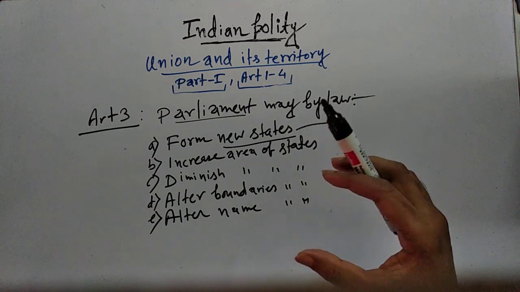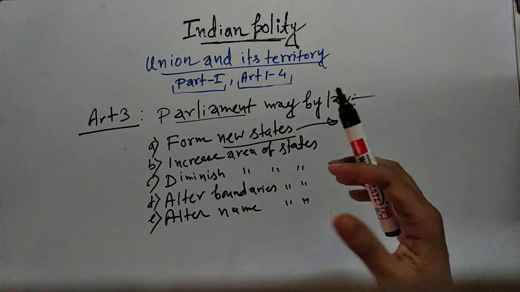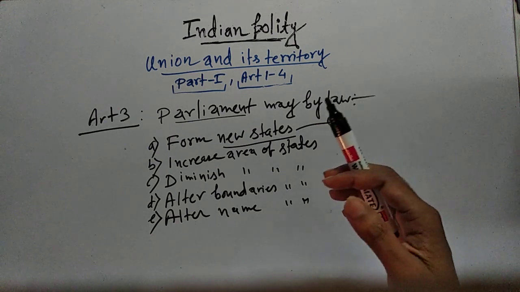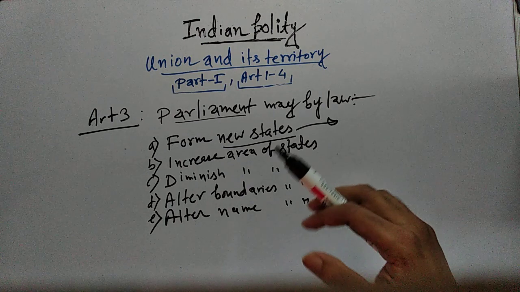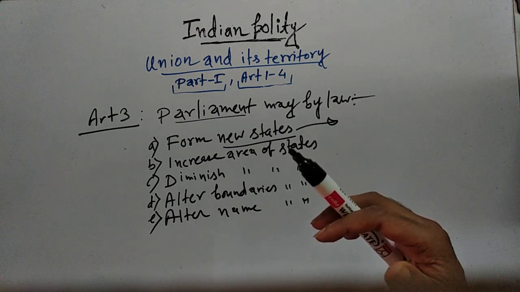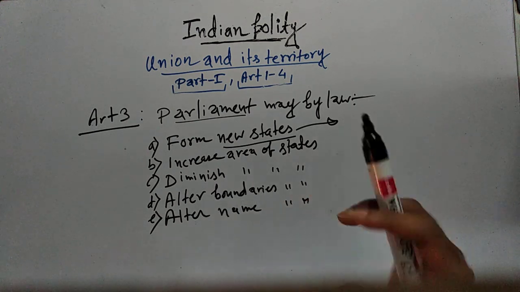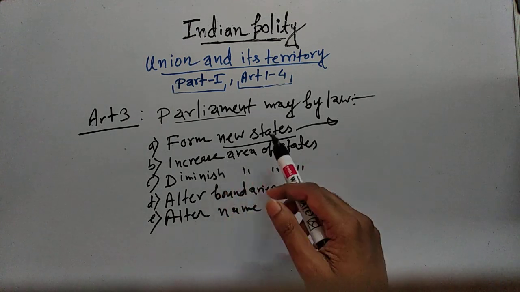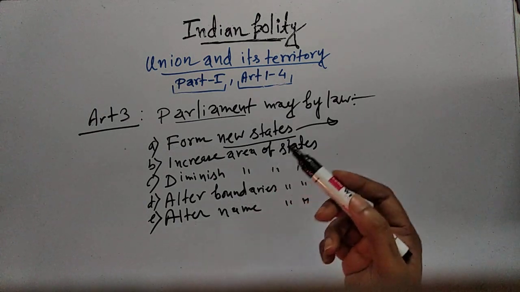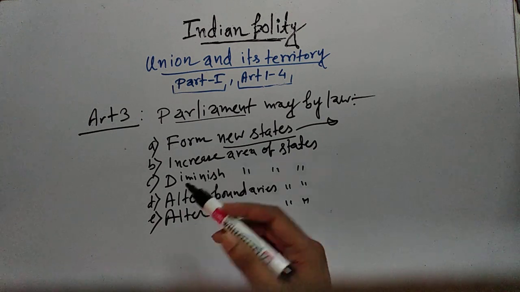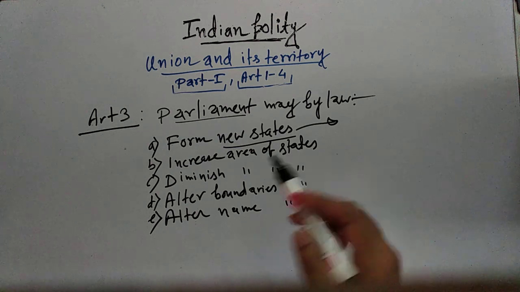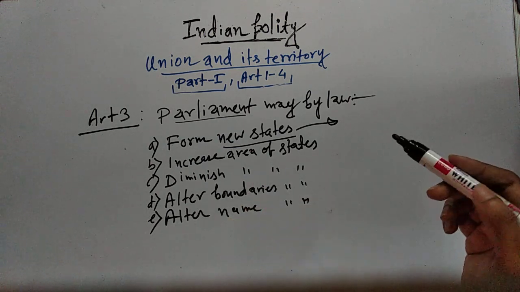That means new states can be formed from separation of territory from any state, or by uniting two or more than two states or parts of states, or by uniting any territory to a part of any state. Then Parliament may by law increase or decrease the area of any state, alter the boundaries of states, and alter the name of the states as well.